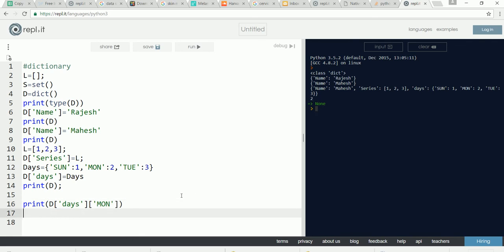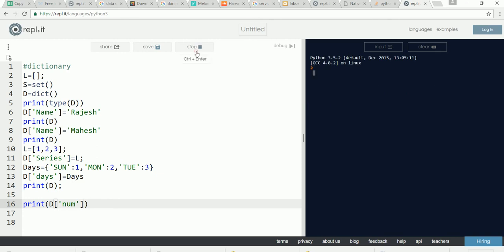Now, sometimes we need to check whether a key is existing in the dictionary or not. What if I try to print something which is non-existing? Suppose I want to print the value of num, which is non-existent in the dictionary. If I try to access the value of num, it is going to give a message that the key is not existent. So it is sometimes necessary to first check whether the key is existing or not. If it is existing, print the value.